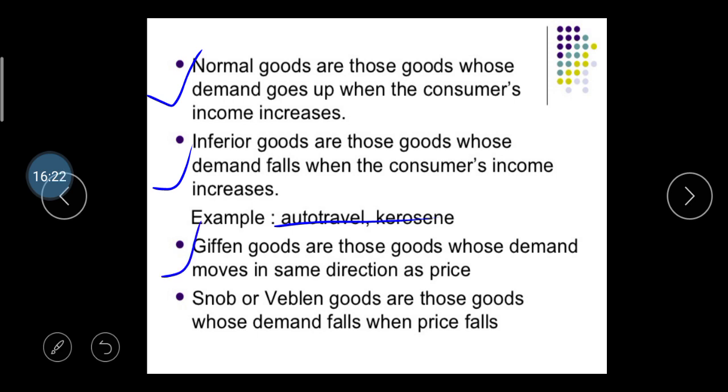Then, Giffen goods. Giffen goods are those goods whose demand moves in the same direction as the price. Meaning if the price is higher, the demand is also higher. Then snob or veblen goods are those goods whose demand falls when the price falls. So here are the various types of goods.